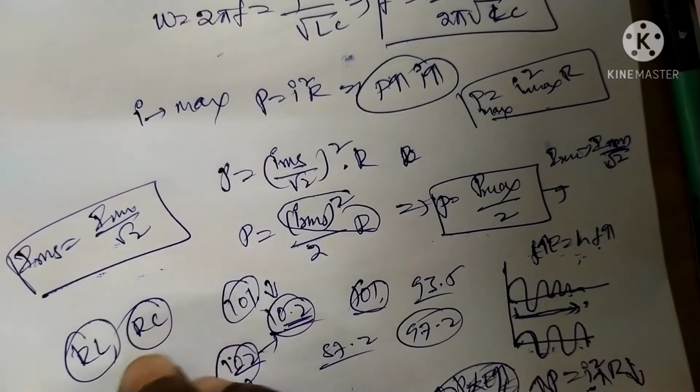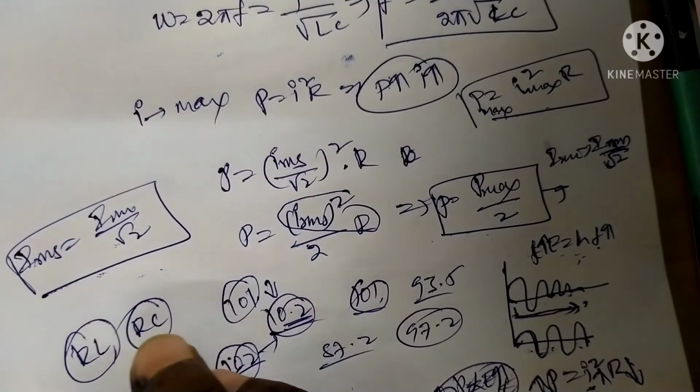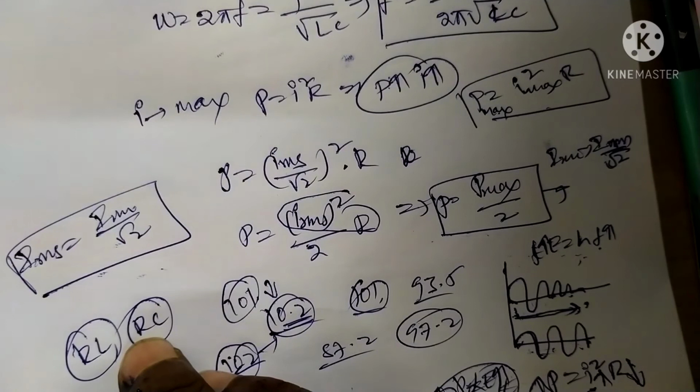We get resonance only in LC or LCR circuits. That is, the frequency depends upon L and C.